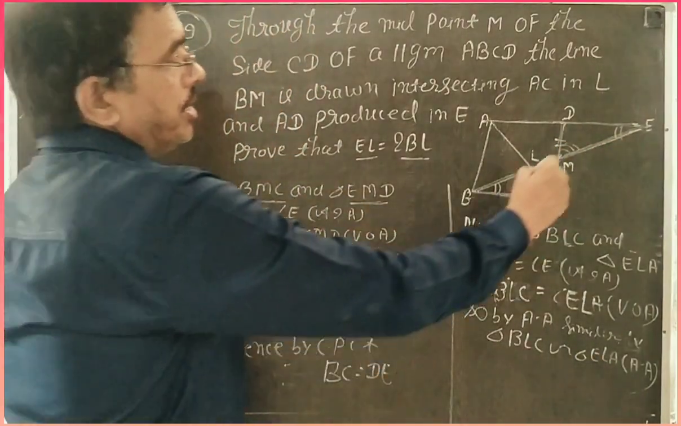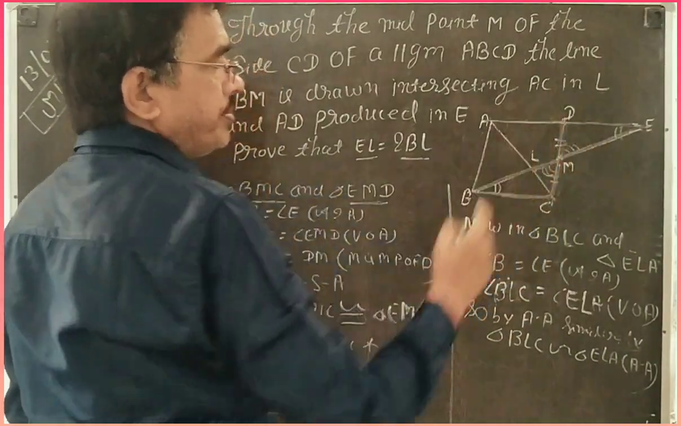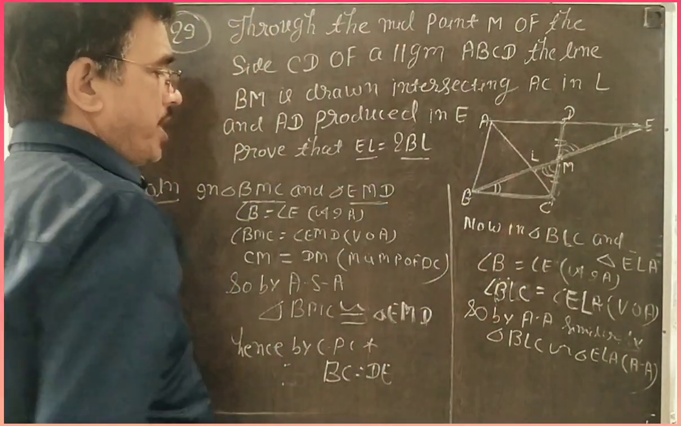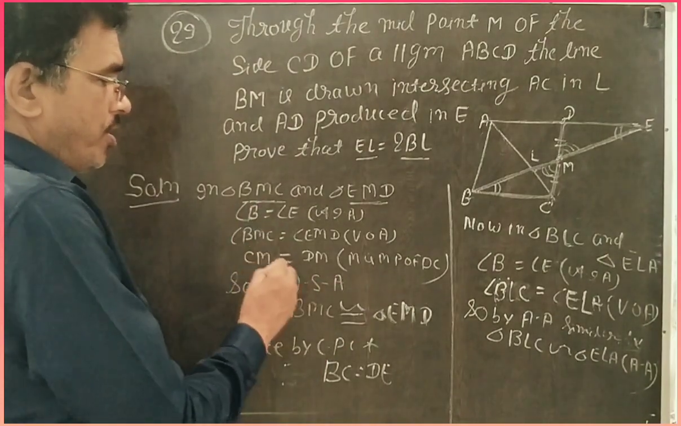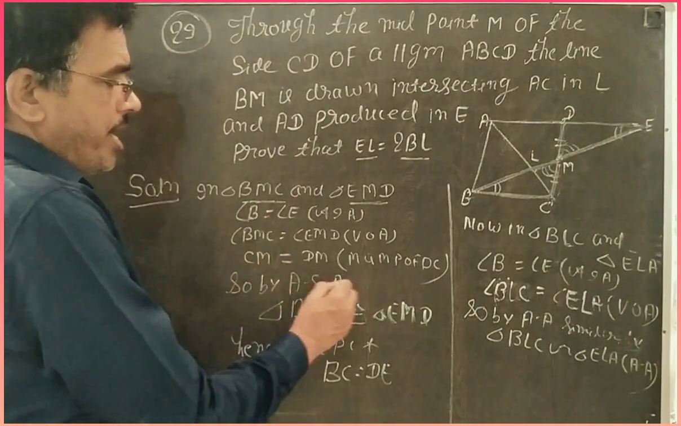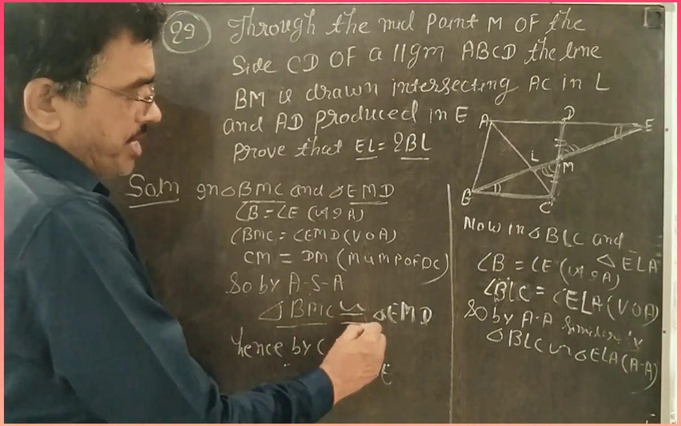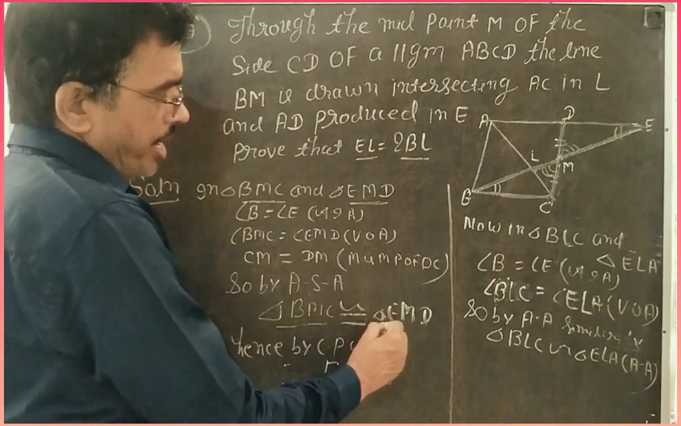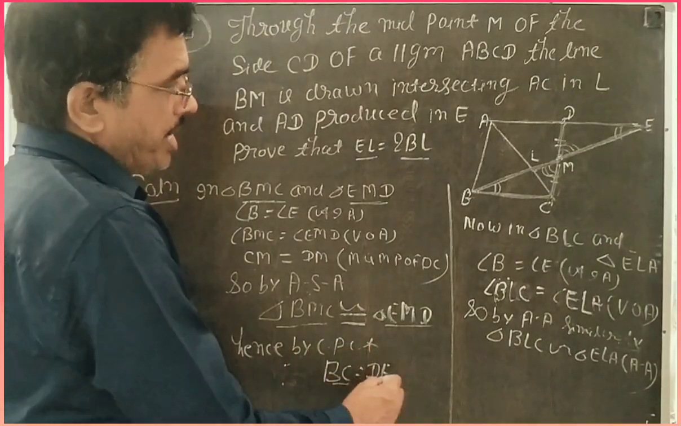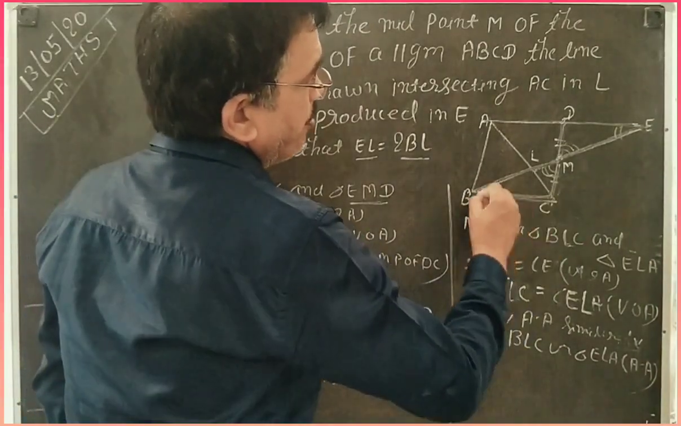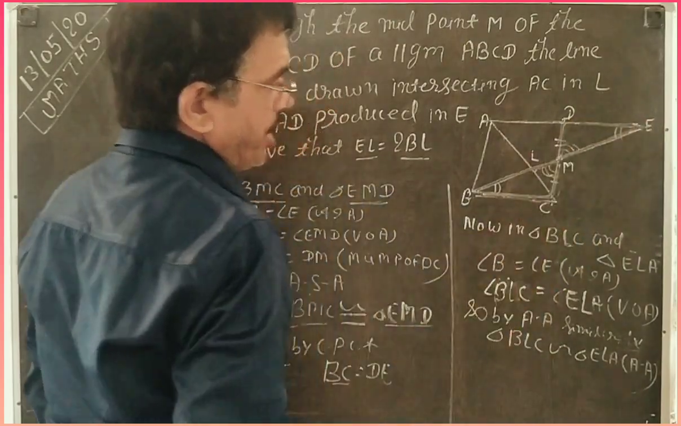And third, CM is equal to DM. It is given M is the midpoint of CD. Then by ASA, two angles and one side, that is ASA, triangle BMC is congruent to triangle EMD. Hence by CPCT, BC is equal to DE.